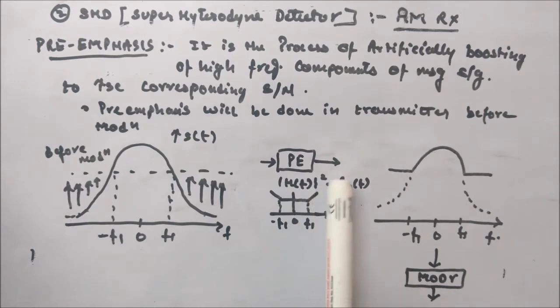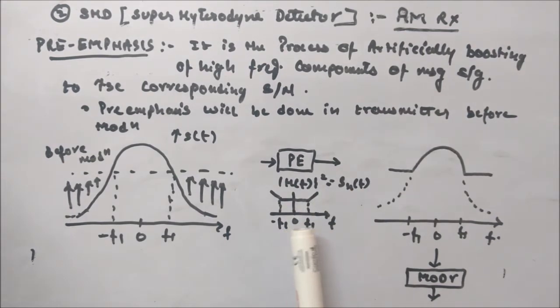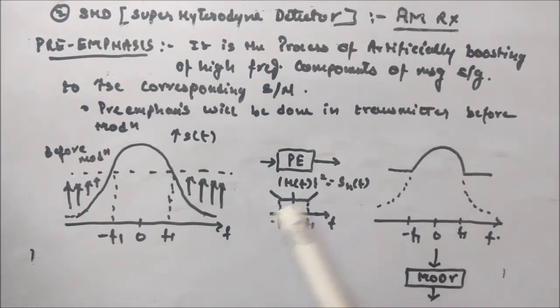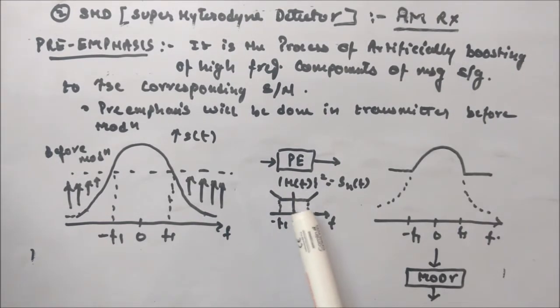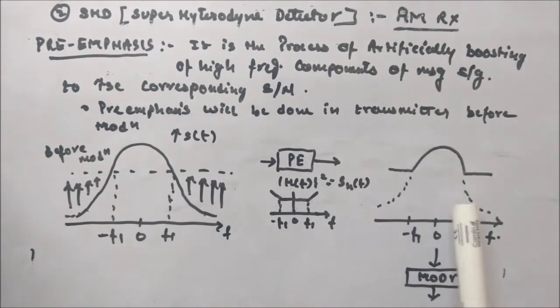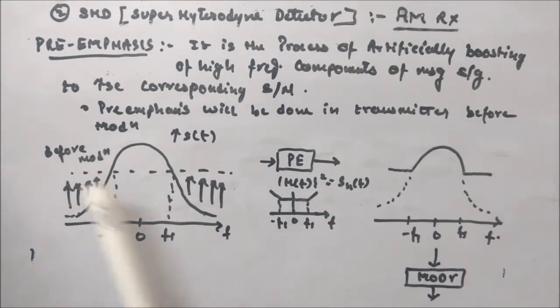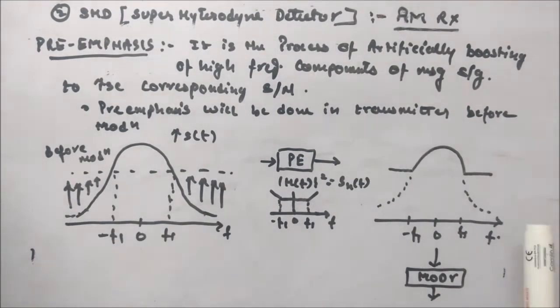So |H(f)|² looks like this: within minus f1 to plus f1 it is 1, and beyond f1 and minus f1 it increases linearly. This is how the response of the PE circuit looks. Now the signal goes through this circuit and you get something like this. Between minus f1 and f1 the signal is the same, but above f1 or below minus f1 it is artificially boosted, so the SNR is increased.